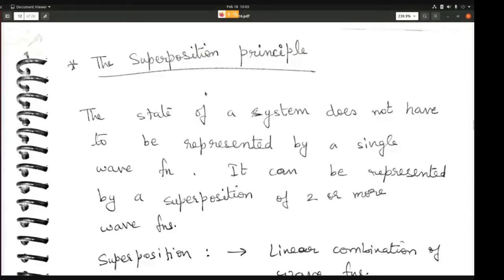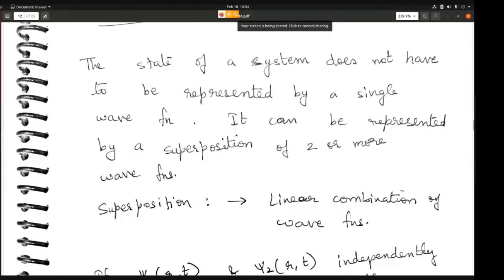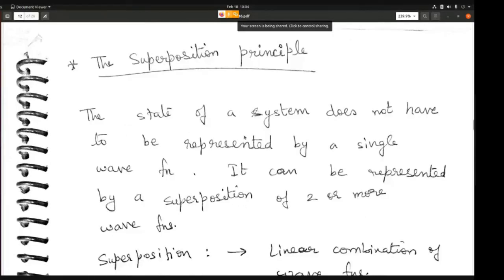So let's read the statement. Superposition is obviously a linear combination of wave functions, and it also says that the state of a system does not have to be represented by a single wave function. You can also represent it by a superposition of 2 or more wave functions. So that is what we mean by superposition, meaning a linear combination of wave functions.